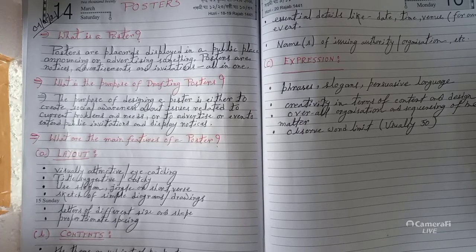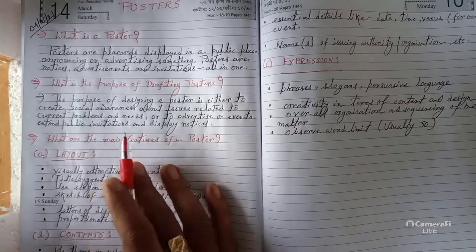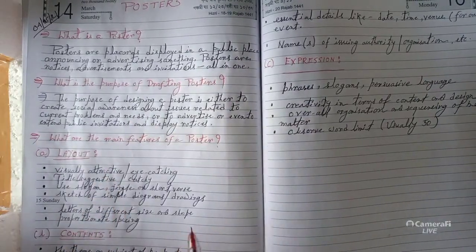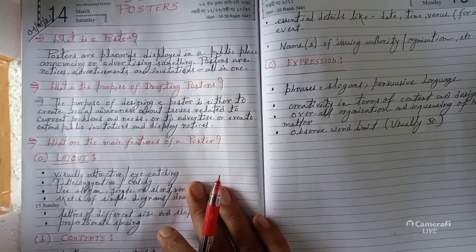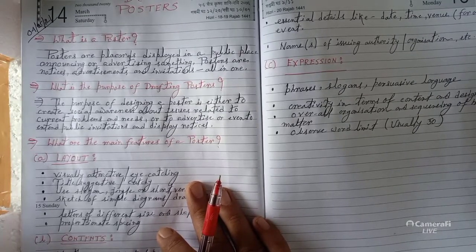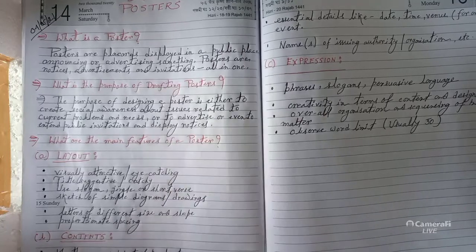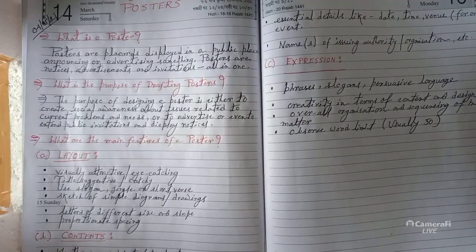So the purpose of designing a poster is either to create social awareness about issues related to current problems and needs, or to advertise an event, to extend public invitations and display notices. So the purposes are multiple.